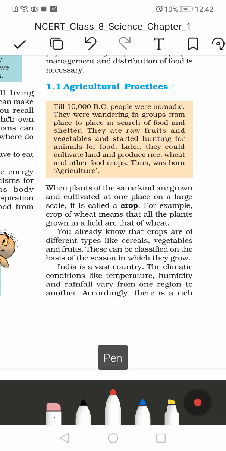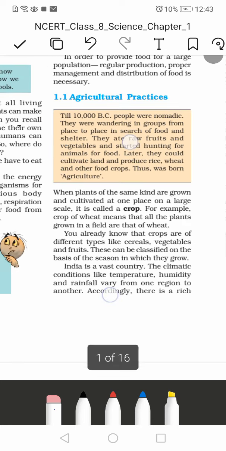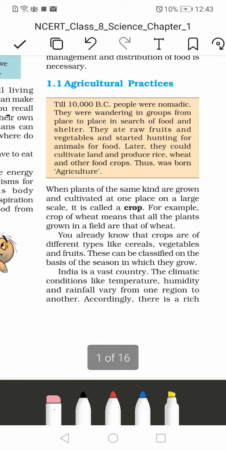Crops are of different types like cereals, vegetables, and fruits. They can be classified on the basis of the season in which they grow. Whichever crops you're growing also depends on the season. Like in winter some plants will be there, in summer you can grow certain plants, in spring some other plants, and in the rainy season others.